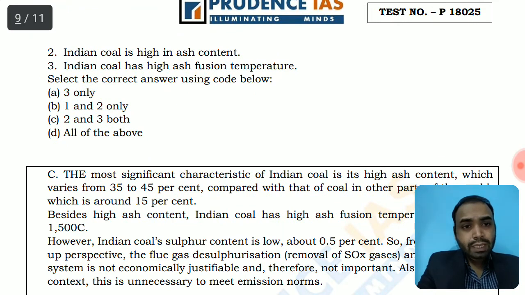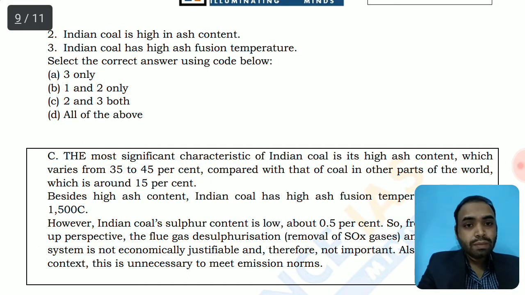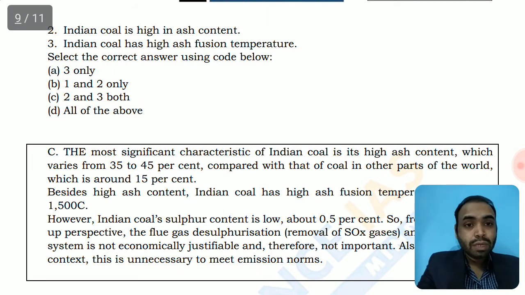The most significant characteristic of Indian coal is its high ash content, which varies around 35 to 45%. So a lot of ash is there, and this coal ash is now being utilized by different state governments. So that is another area where UPSC can ask you in the prelims or mains about the ash utilization policies of different states of India. Compared with that of the coal in other parts of the world, which is around 15%, the ash content of Indian coal is quite high. It's about 35 to 45%.